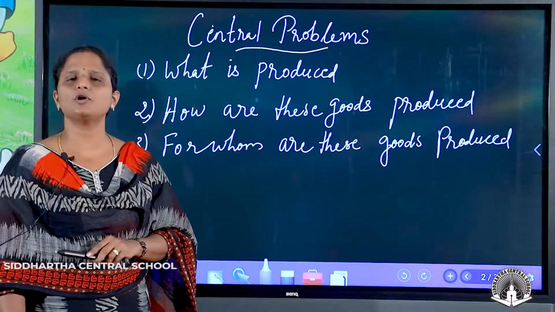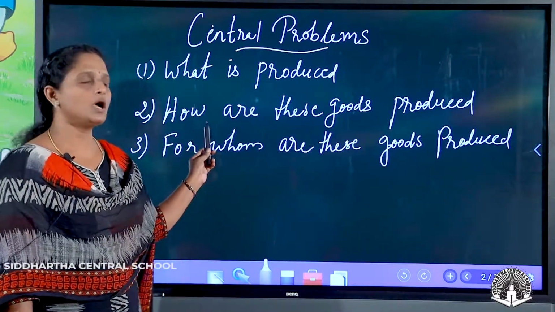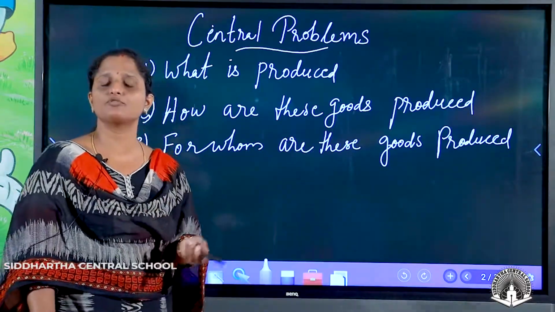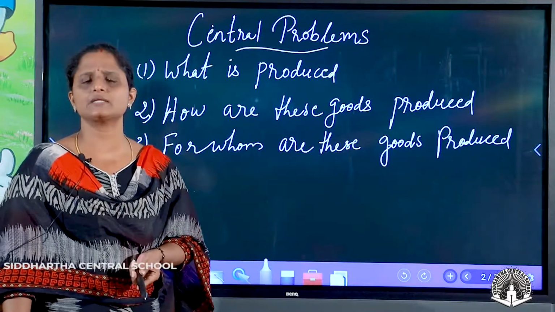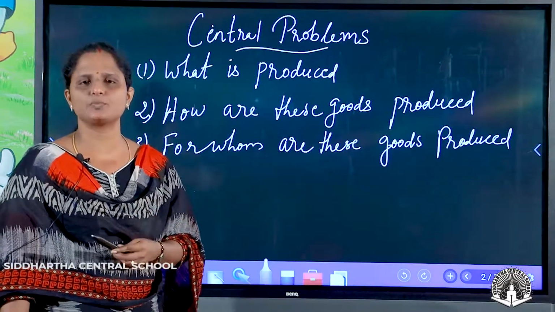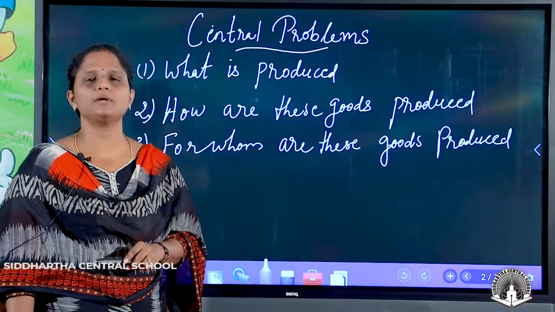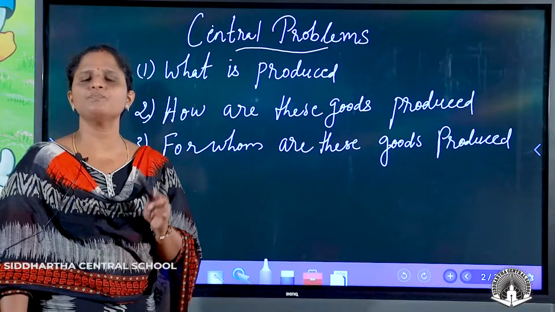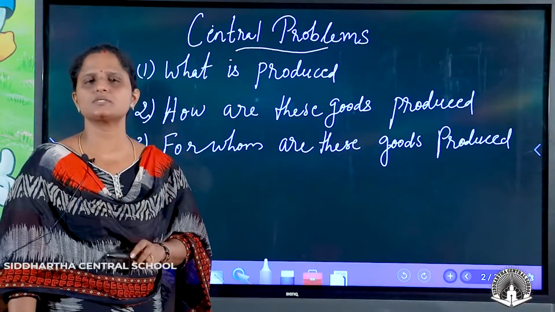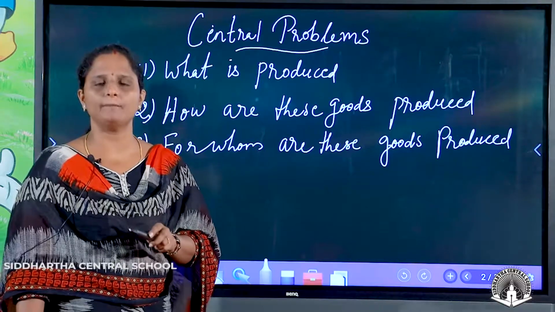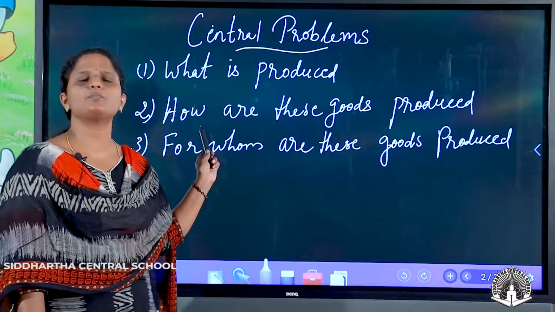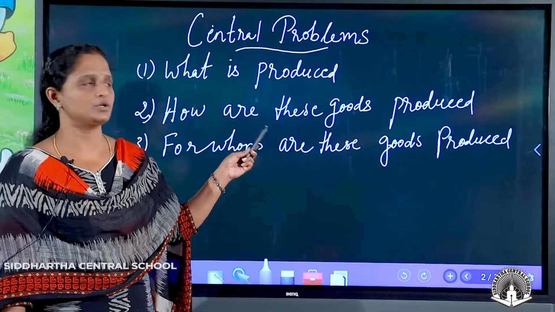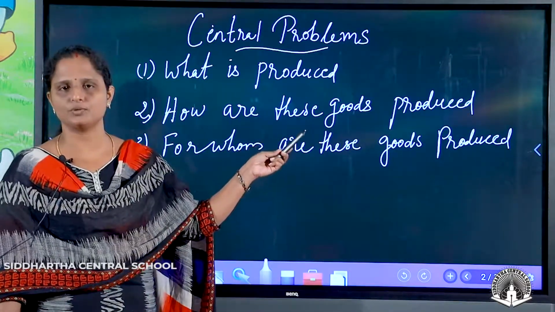Next comes the next important problem, that is how. How are these goods produced? Whether it is food items, clothing or luxurious items, how are these goods going to be produced? As I told you from the very beginning, the resources are scarce. So what we have to do is make use of these scarce resources in a better and proper manner. So the next most important problem in front of us is how: how are we going to produce, or how are these goods produced.